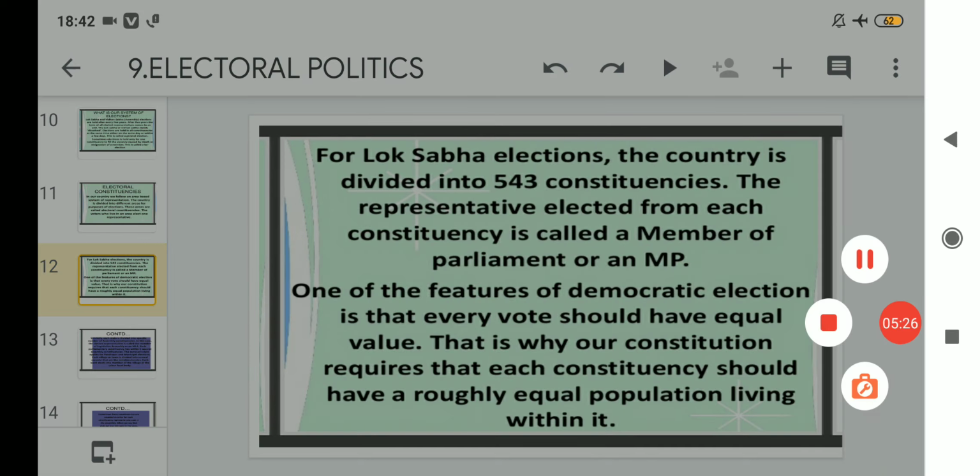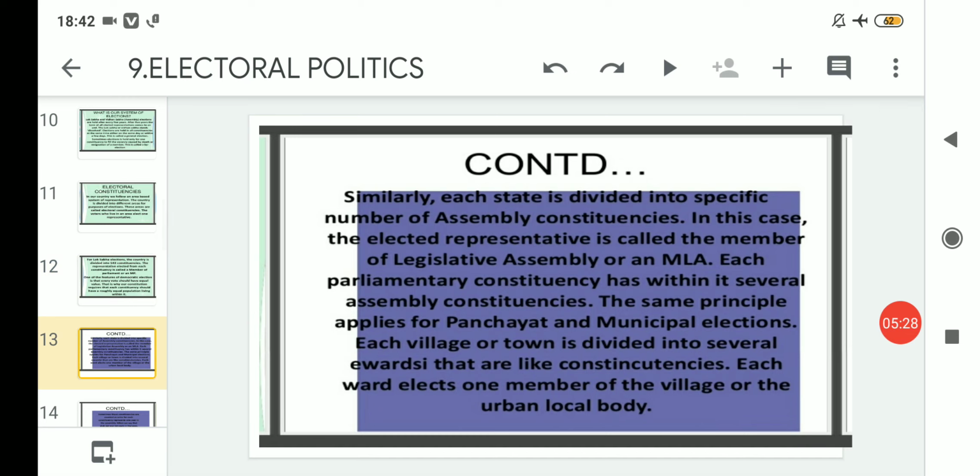Clear? Similarly, each state is divided into a specific number of assembly constituencies. In this case, the elected representative is called a member of legislative assembly or an MLA. Each parliamentary constituency has within it several assembly constituencies. The same principle applies for panchayat and municipal elections. Each village or town is divided into several wards.